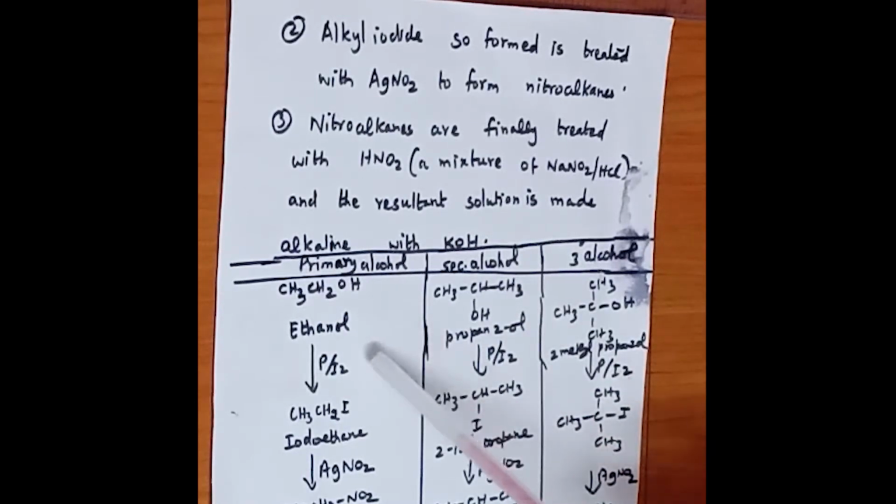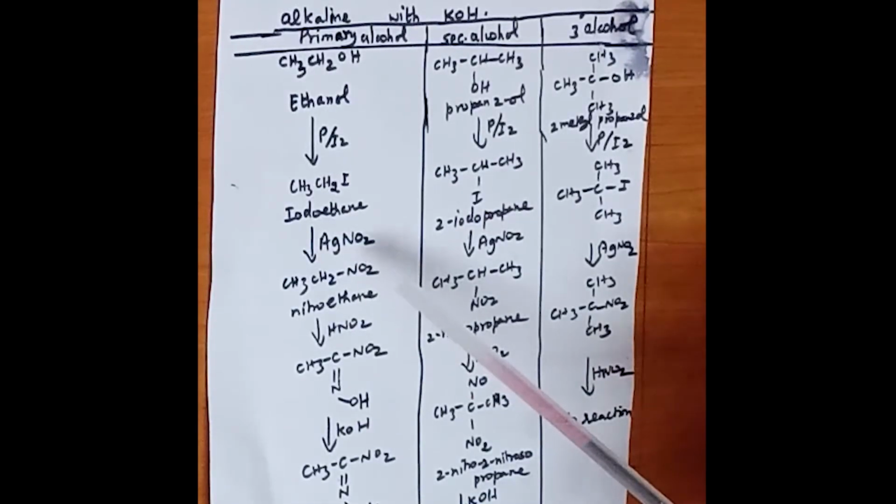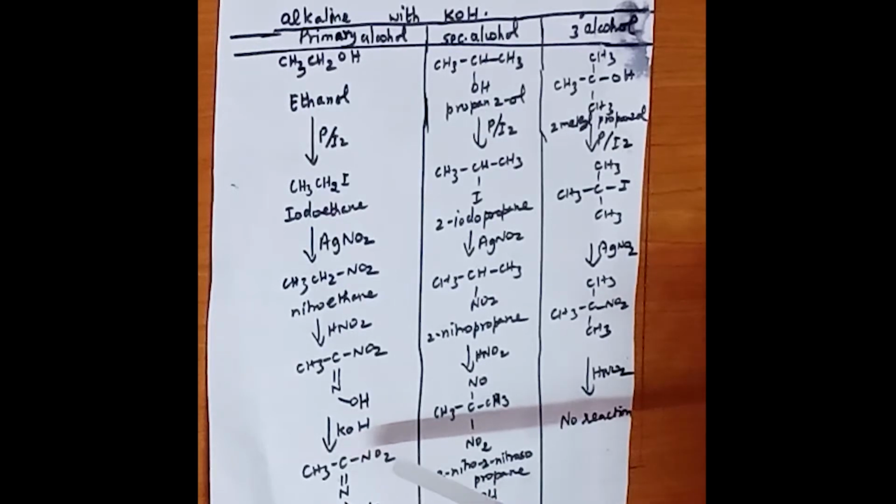Now we shall see the reactions of Victor-Meyer test. The first one is primary alcohol, treated with phosphorus and iodine to form ethyl iodide or iodoethane, again treated with silver nitrite to form nitroethane, and again treated with nitrous acid to form a nitrolic acid. Finally, treatment with potassium hydroxide gives a red colored compound, so it is found to be red in color.